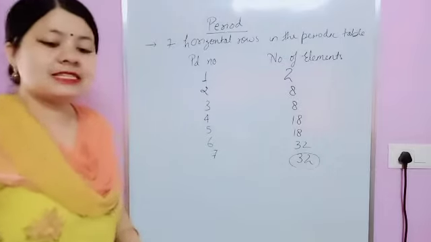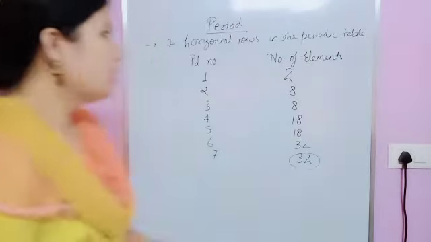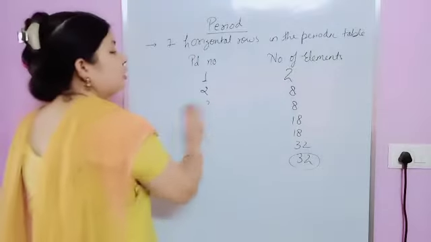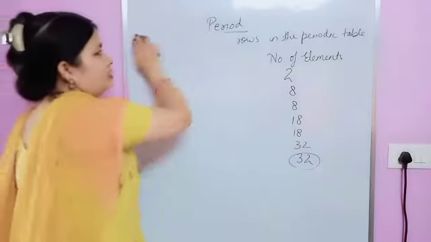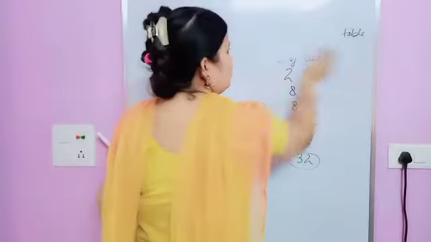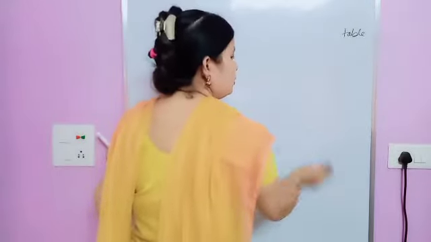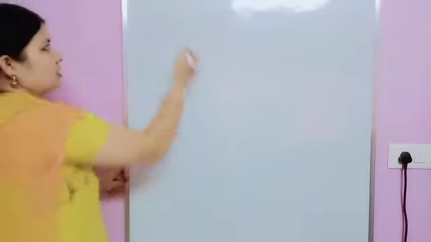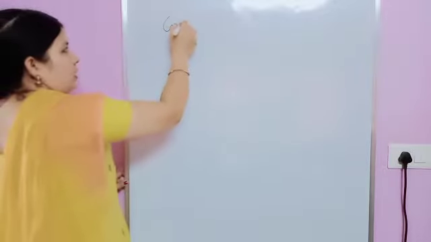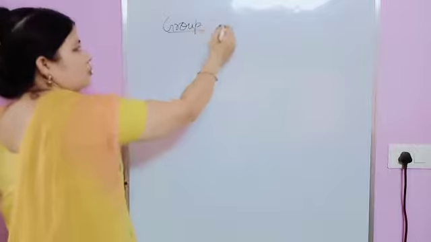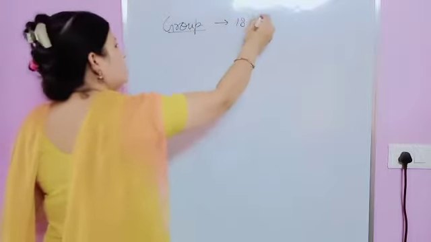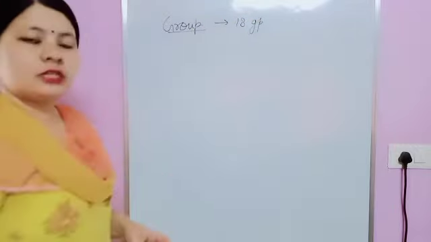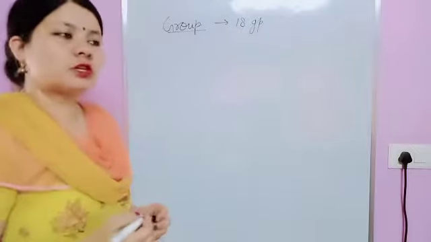Now the next thing is groups. How many groups do we have? 18 groups. 18 vertical columns are known as groups. So first of all we will study group numbers. So how many groups? 18 groups in the periodic table. Now first of all we have to study the first group.